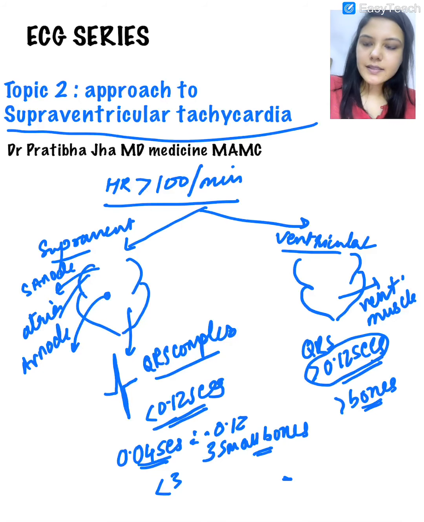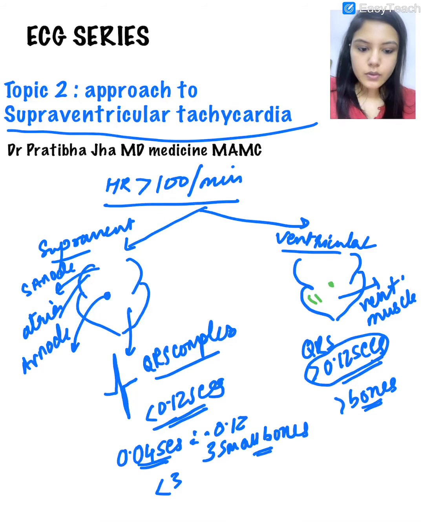And why is that so? Why is there QRS prolongation? Why does the duration of QRS increase in ventricular tachycardia? Well, in ventricular tachycardia, the impulse generates in the ventricular muscle and travels from one muscle to another muscle. So the impulse propagates through muscular transmission. Now this is not a normal pathway of conduction. So this is very slow, and that's why the QRS duration prolongs in ventricular tachycardia.